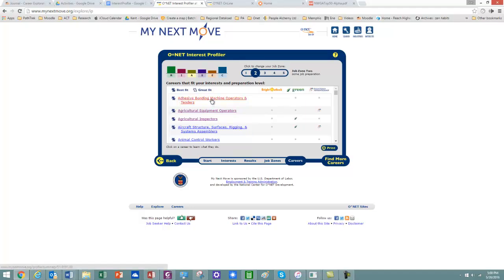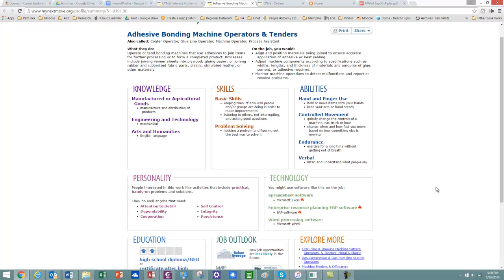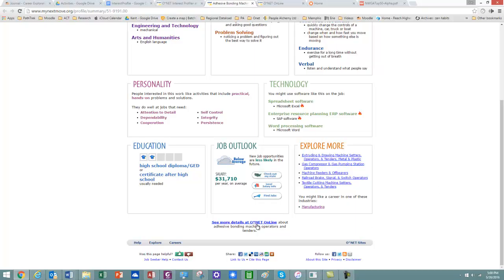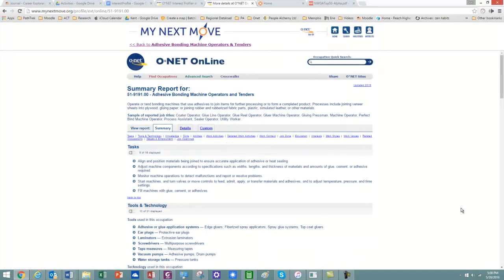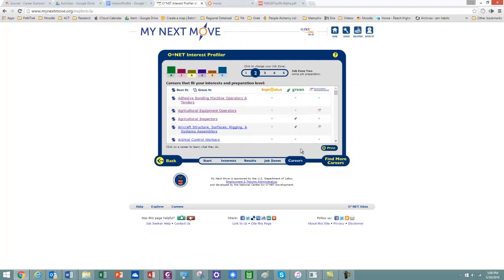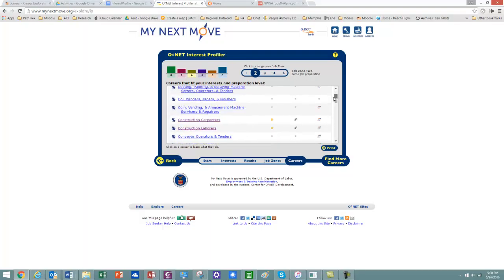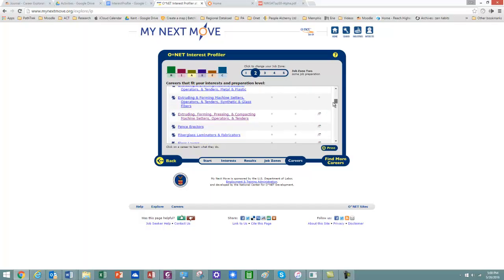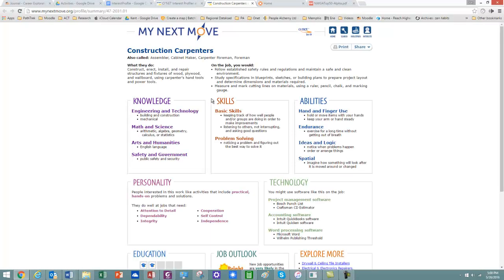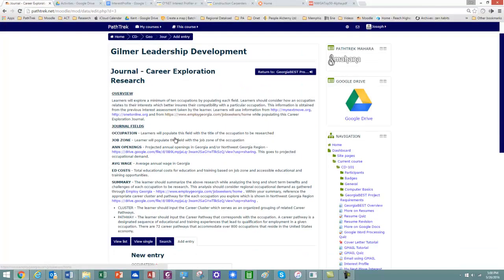So this is where I can begin to explore occupations. And then I can also see more details at O*NET Online. So I'm going to close this O*NET Online, and if I want to see something, I can go here, more detail. I'm going to close that. So this is the one I need to keep open, the O*NET Interest Profiler right here. I'm going to go down and find an occupation that I'm really interested in. I'm going to say construction carpenter, so I'm going to look at that. And I'm going to come back over here and add an entry.